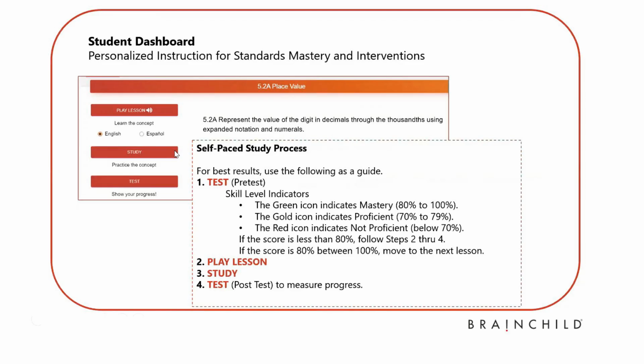I suggest a guide on how to use this. To establish a baseline, first of all, you'll have a student take a test. At the end of that test, if they score below 80%, encourage them to go back and watch the play lesson, and then practice on some questions in study mode until they feel confident enough they can do better, and then they can take another test. That next test will be plotted in their post-test.